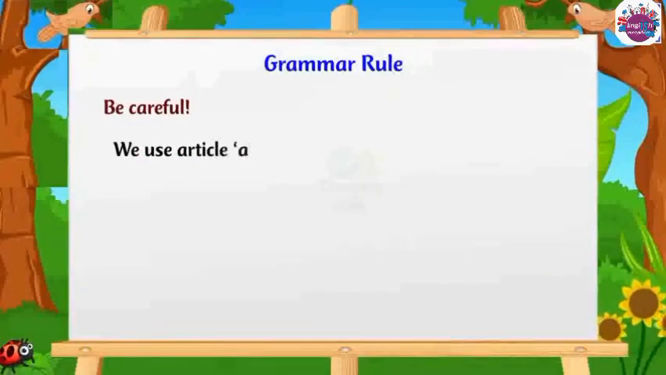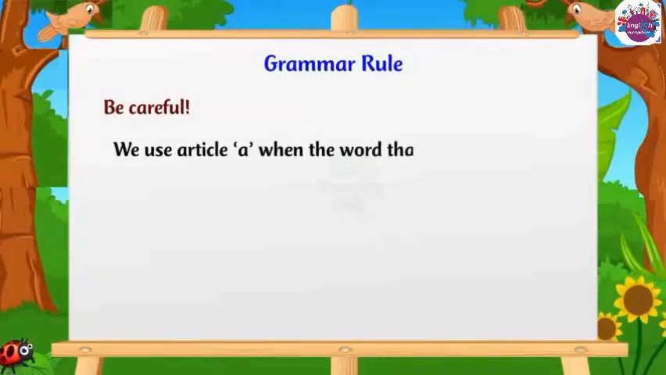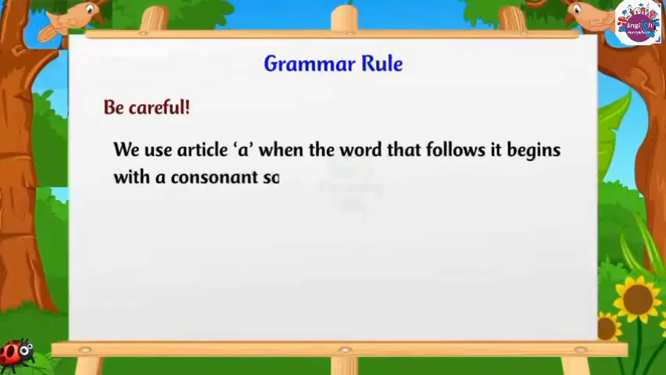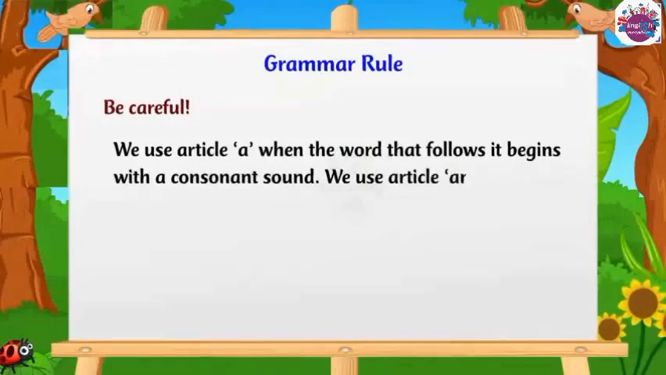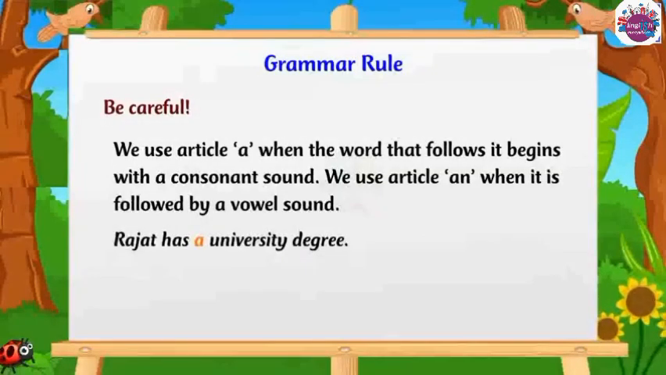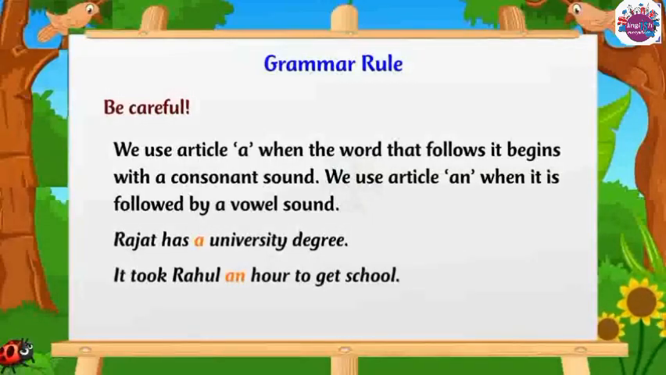We use article a when the word that follows it begins with a consonant sound. We use article an when it is followed by a vowel sound. Rajat has a university degree. It took Rahul an hour to get to school.